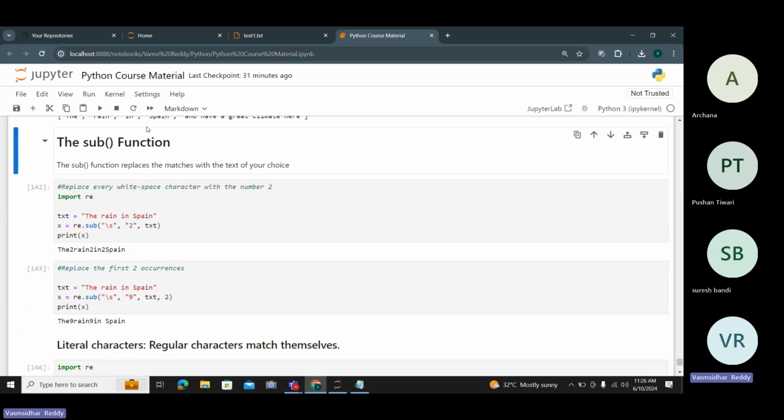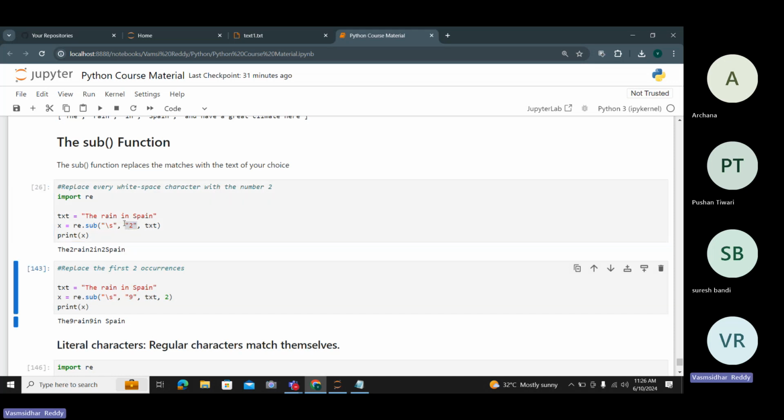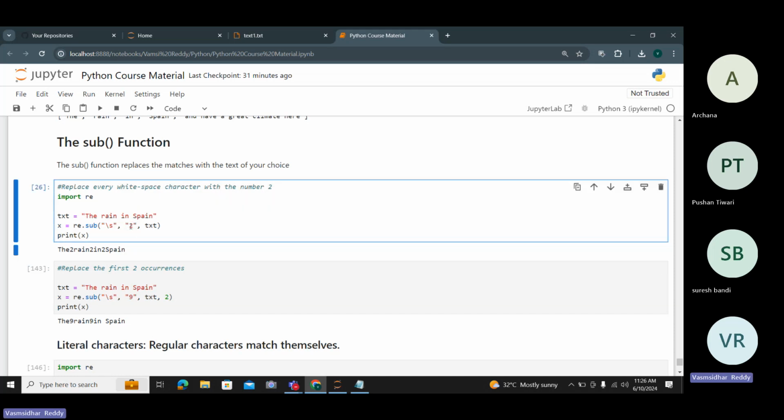And the final one is the sub function. The sub function simply replaces the matching text with a choice of your own: whatever text you need to replace in the string. So regular expression, string method. The same example I am taking again, and x equals re.sub, spaces, and I mention 2. That means it is replacing the spaces with 2. I am replacing the space with the 2. Whatever you want to replace, you can replace.